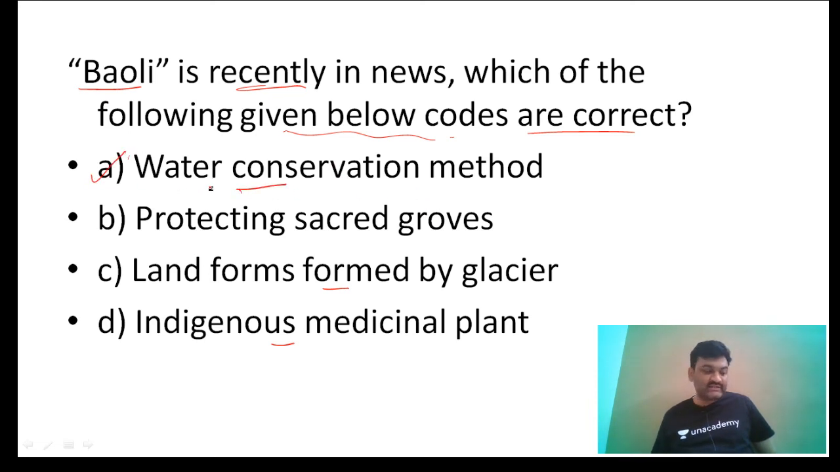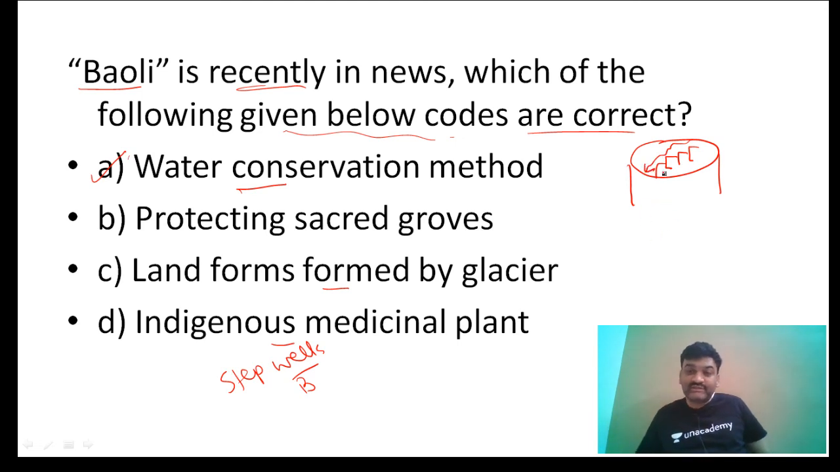This is relatively easy. So Baulis were the step wells that were constructed during the medieval period. So you will have it like this, and here there will be steps in this way. You can go down through these steps. So these were water harvesting and water collecting structures that were built during the medieval period.